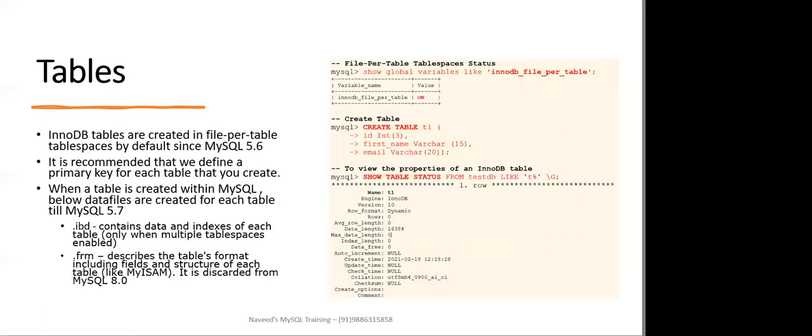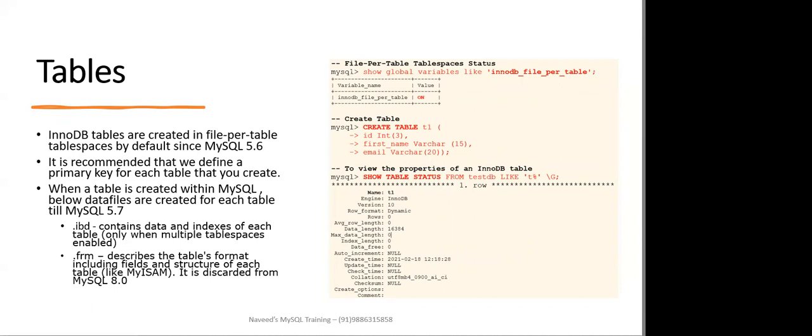Now coming to the concept of tables. See, InnoDB tables are created in a file per table space by default since MySQL 5.6. So in later videos, I will explain what is file per table space. It is recommended that we should always have a primary key for each table that we create.